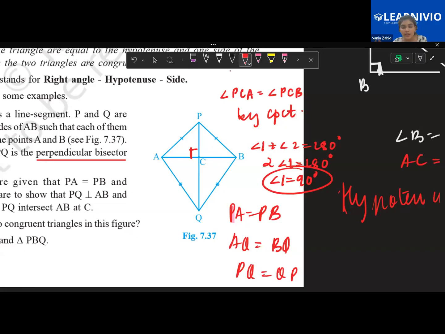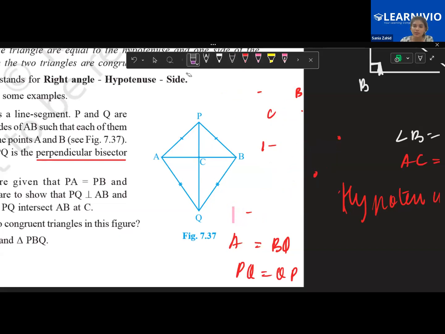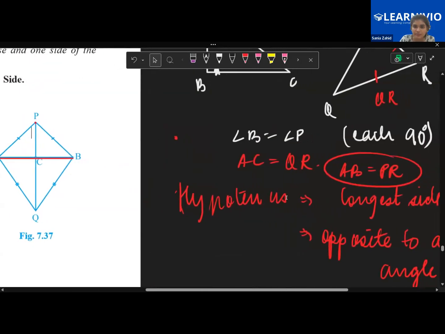Now children, the other part I can also prove. I can also say that AC is equal to CB by CPCT. Now, I'll repeat it again. Look at the approach very carefully. What was the question, what was asked of us, and how are we doing it? The question was basically that you have a line segment AB, and then you have two points. What are those two points? Let's draw the figure separately.